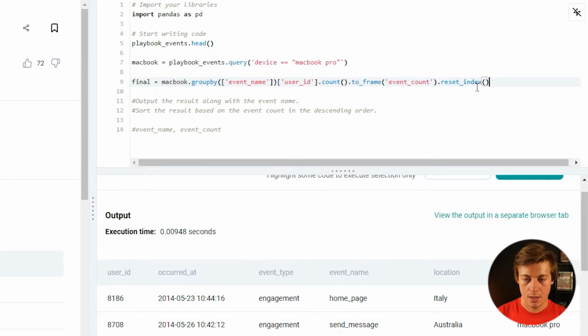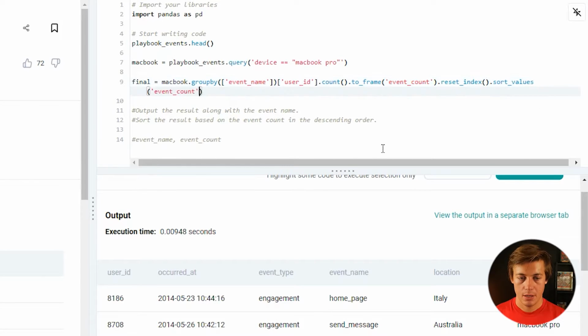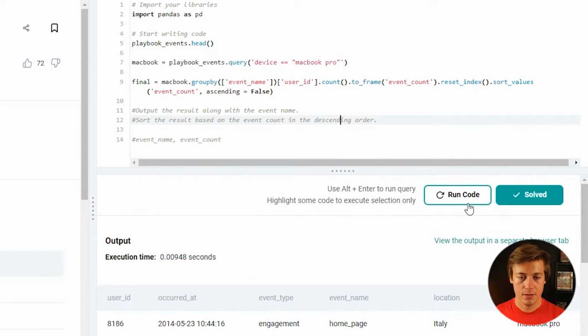And then also we're going to put over here, and then we're going to sort values. So sort values, I'm going to do that as event counts. And literally like the last one, we're going to put ascending equals false, because we want that over there. And if we run this now,